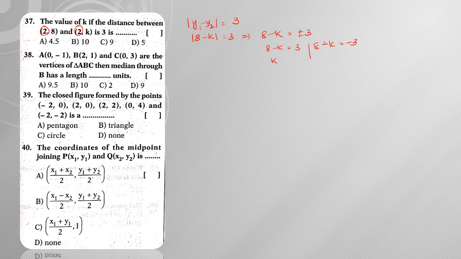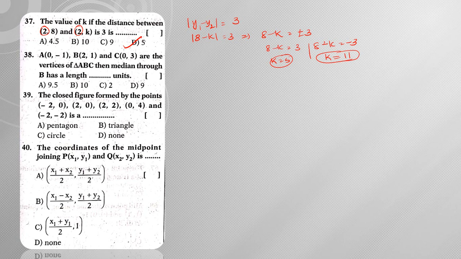Now based on this, you can say k is equal to 5, or based on this, you can say k is equal to 11, right? So which option is available here? Option 5 is available, hence you can consider that option.